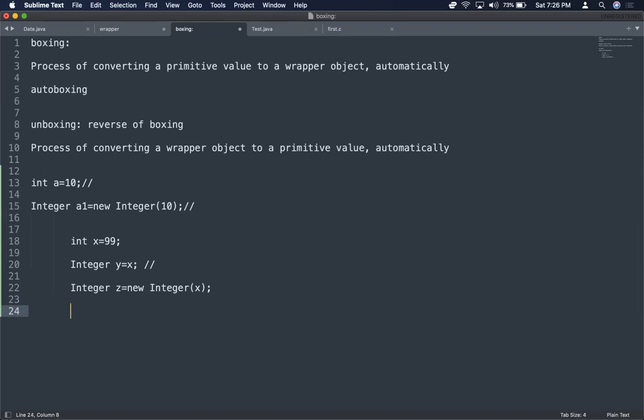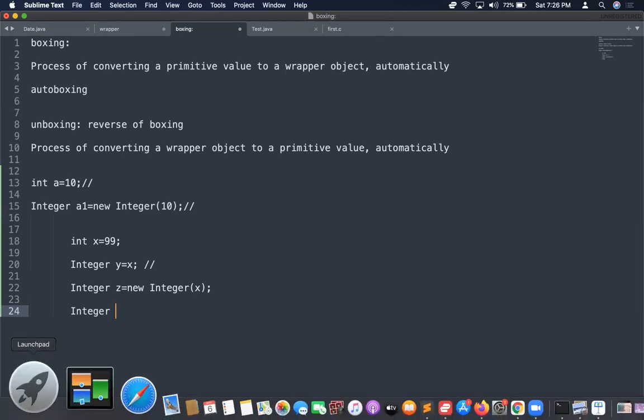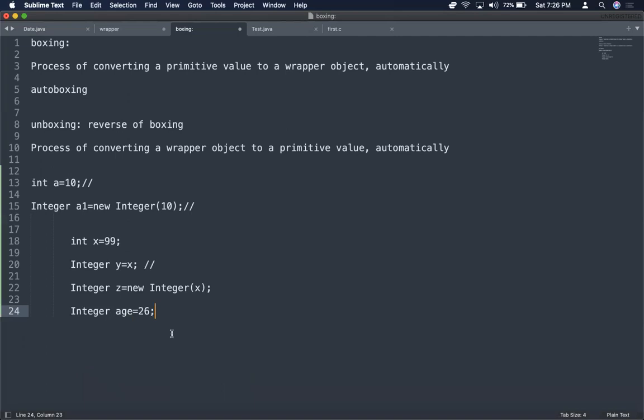We can also say Integer age = 26. Now 26 is an integer literal value, and I'm straight away assigning it to an Integer class variable, that means a wrapper.